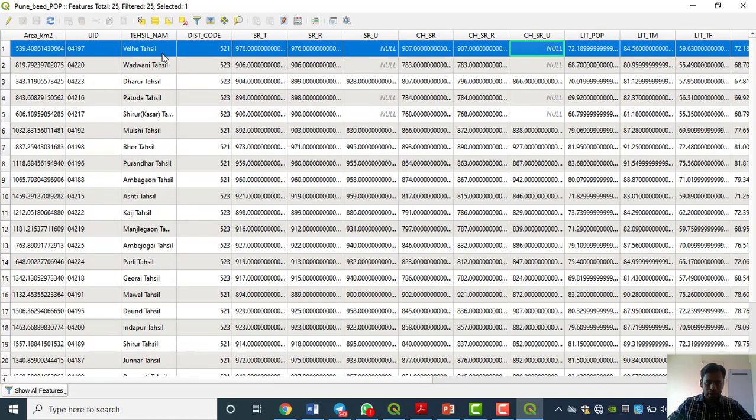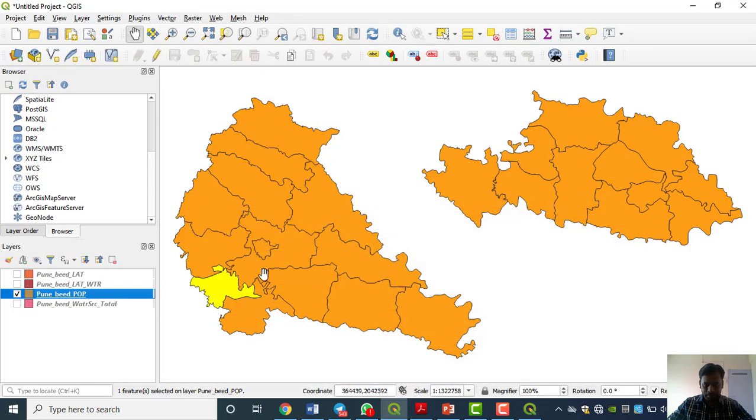Velle tehsil, out of those 2 districts, is the least populated tehsil. Here we just highlighted that particular tehsil, but till now we haven't extracted that data. Now we know which tehsil has the least population out of these 2 districts, and we have to extract it.